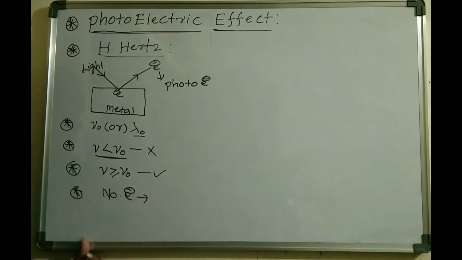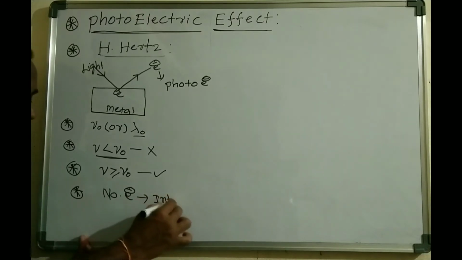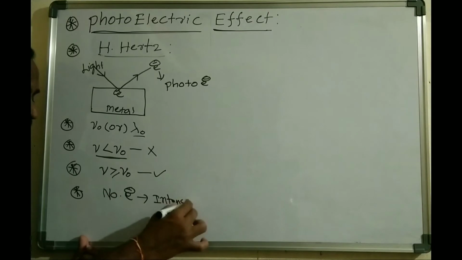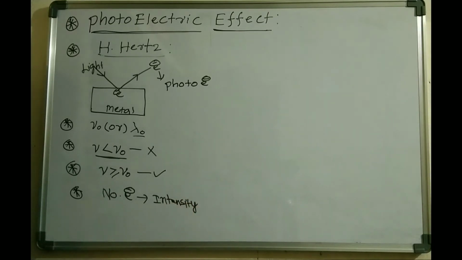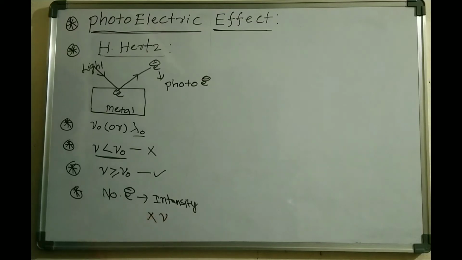ejected from the metal surface directly depends upon the intensity or brightness of the light, and it is independent of the frequency of the light, whereas the excess frequency applied above the threshold frequency is converted into kinetic energy of the photoelectrons.